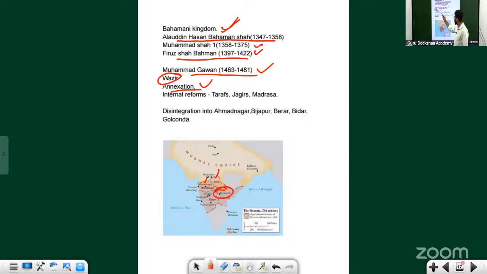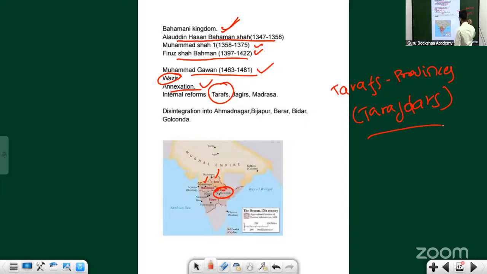Along with that, he had also made many internal reforms. One is tarafs. The kingdom was big, so he needed to make smaller provinces. Those provinces are called tarafs, and the people who controlled these provinces were the Tarafdars. Jagirs were land grants given for military service. Then there is a big madrasa in Bidar.